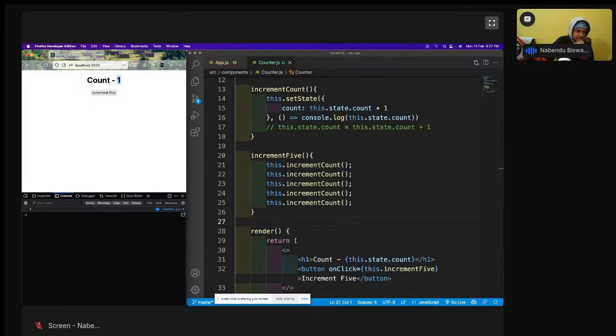This occurs in React when it sees a lot of this dot set state in a very short notice. This dot set state has been done very quickly. So it optimizes things. It thinks that something is wrong and tries to group it in one thing, and that's why this happens, and it will do only one set state. And this is only one special case. This doesn't occur every time, but in special cases you have to do this thing.